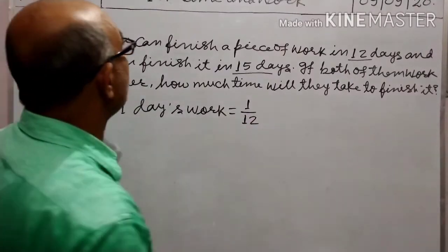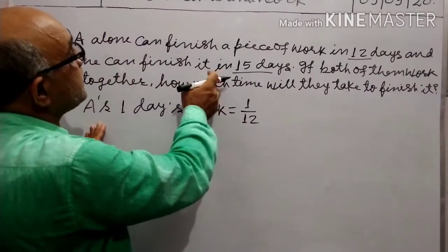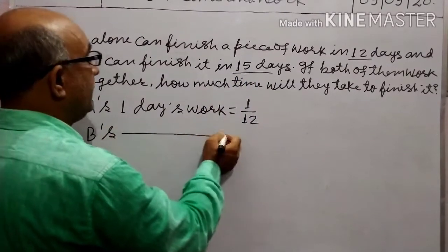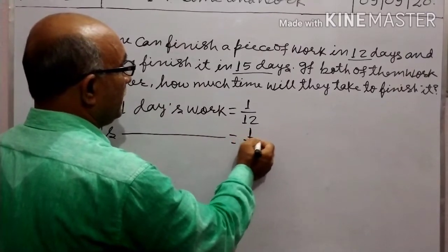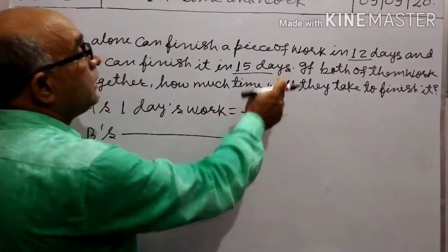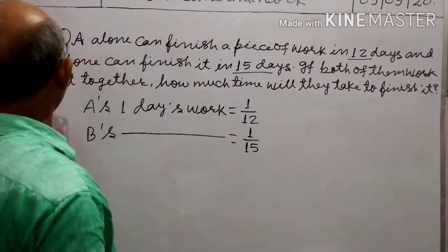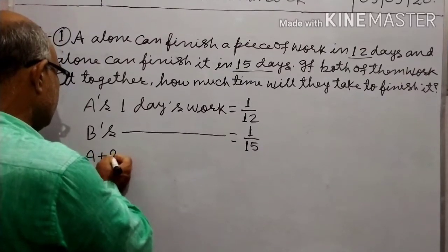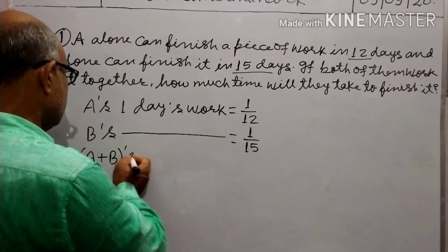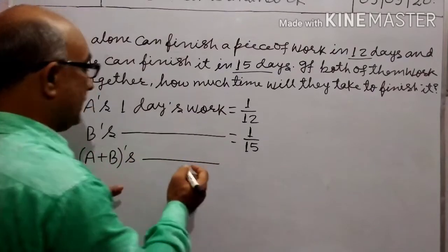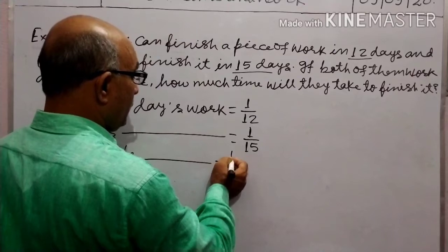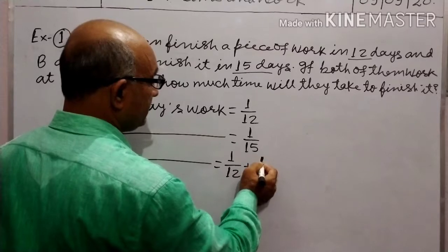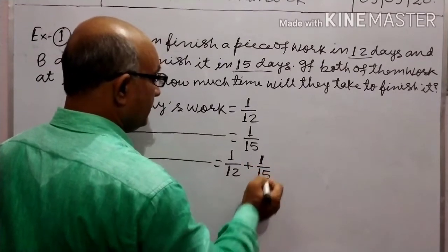B alone can finish it in 15 days, so B's 1 day's work equals 1 by 15. If both work together, A plus B's 1 day's work is 1 by 12 plus 1 by 15.